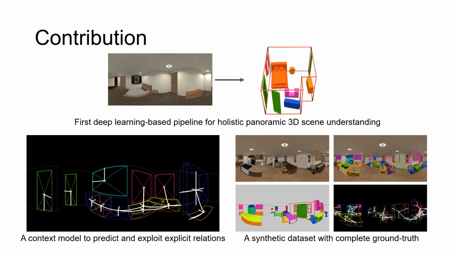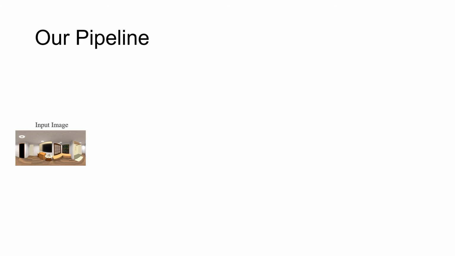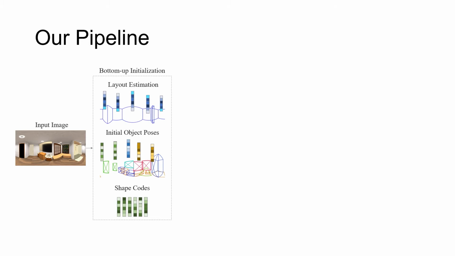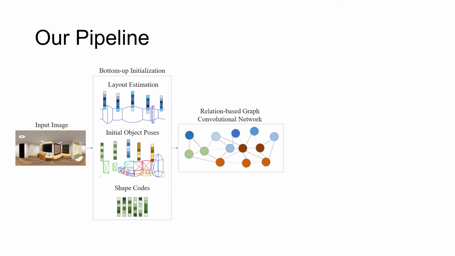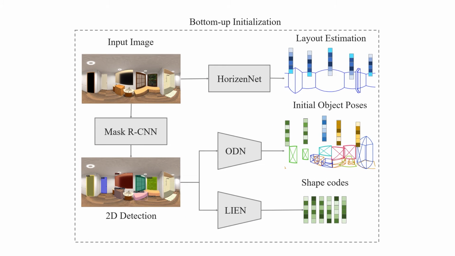To deal with these challenges, we make the following contributions: the first deep learning-based pipeline for holistic panoramic 3D scene understanding, a context model to predict and exploit explicit relations for object pose refinement, and a synthetic dataset with complete ground truth. At a high level, our pipeline contains three major steps: a bottom-up initialization, a relation-based graph convolutional network, and a relation optimization. In bottom-up initialization, we use several state-of-the-art methods similar to previous works to provide initial estimation including layout, object poses, and rich features of image, shape, and geometry.